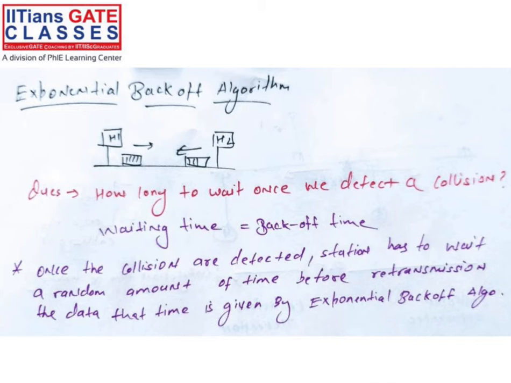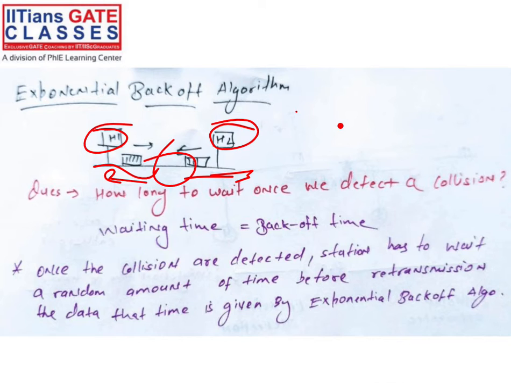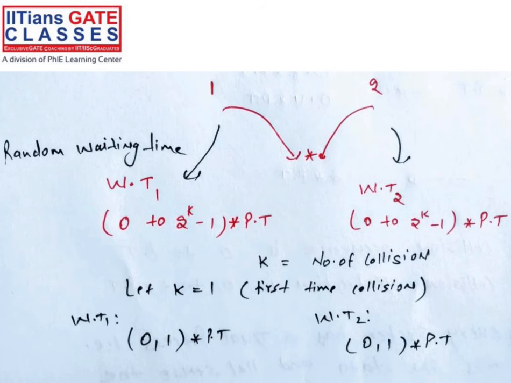See how. This is host 1 or station 1, station 2. Both are sending, some collision happens, right? Then both stations detect that the collision happened. Up to 2 PT, some jamming signal will be there. So at 2 PT, automatically this algorithm will run and find out how much time I have to wait. Right? See now.